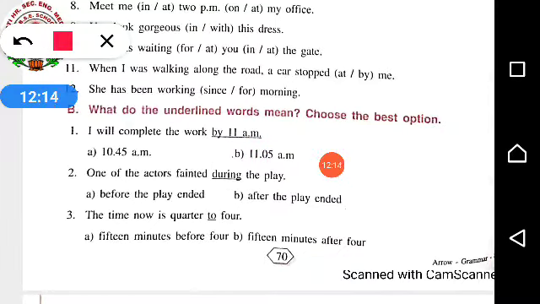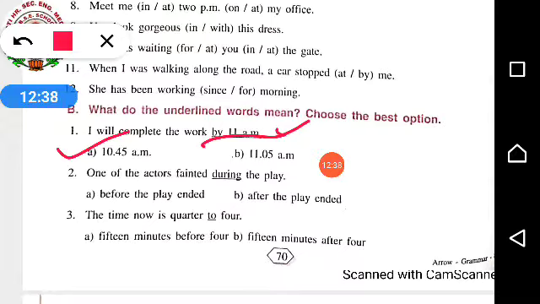I will complete the work by 11 a.m. So by 11 a.m. is the underlined word. So what will come? 10:45 a.m. or 11:05 a.m.? By 11 a.m. they are saying means before 11 a.m. they will complete their work, not after. So what will be the correct option? 10:45 is the correct option, because 11:05 is afterwards.